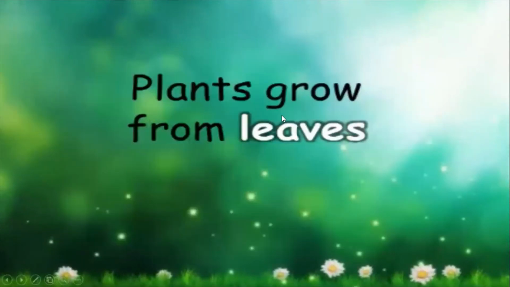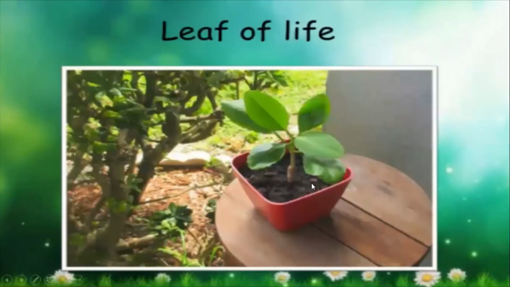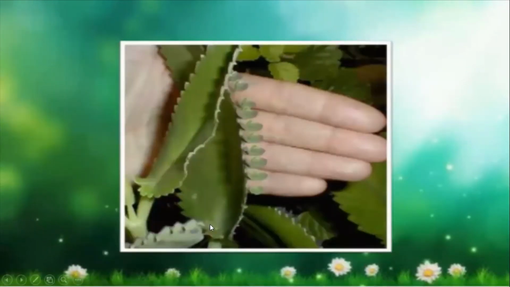Now, plants which grow with the help of the leaves. I know one plant which grows with the help of leaves. What is the name? Ma'am, Bryophyllum. Yes, yes. So we are coming to that only. So if you have got the Bryophyllum leaf, from that another leaf and the plant will originate. See over here, you have got the bigger leaf and then small leaves are also coming out. Can you see? Yes, ma'am.